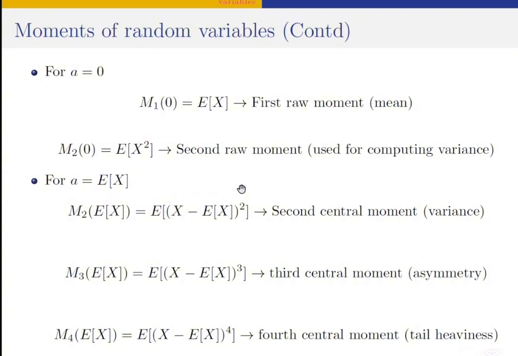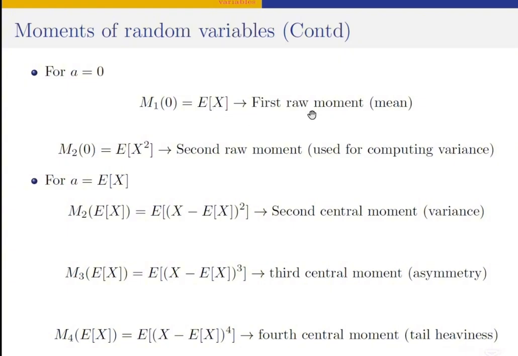Now, quickly, let's see some certain breakdown of the moment of random variables. The case where A is equal to 0. If A is equal to 0, it means we're going to be having what is called a raw moment. If A is equal to 0 and we are taking the first moment, it means r is equal to 1 now. That will give us the first raw moment.